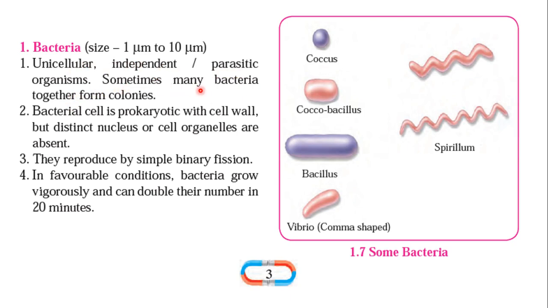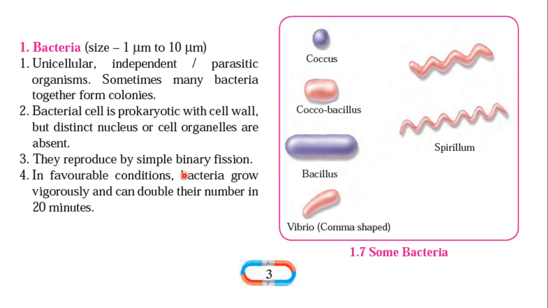So sometimes many bacteria together form colonies. A bacterial cell is prokaryotic with a cell wall, but a distinct nucleus and cell organelles are absent. In bacteria, they have the cell wall, but you cannot say distinctly where the nucleus is. It was not seen clearly, and the cell organelles are absolutely absent in bacteria.